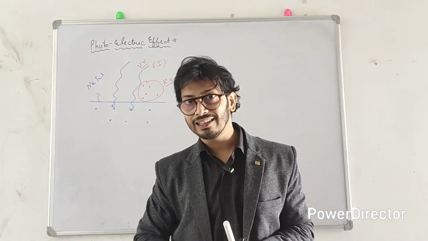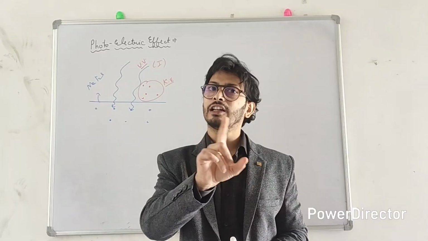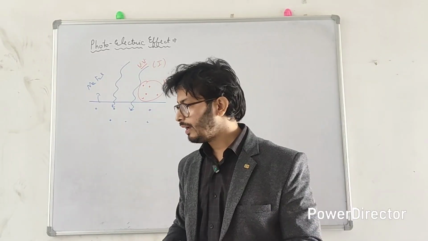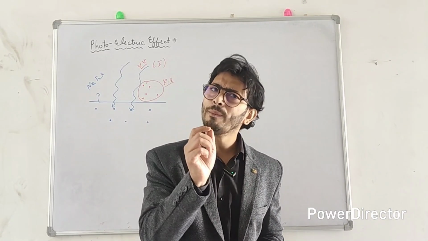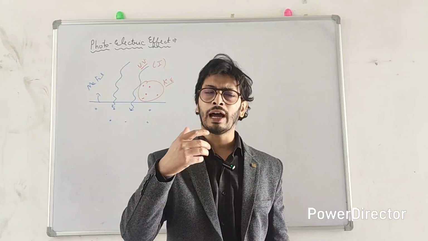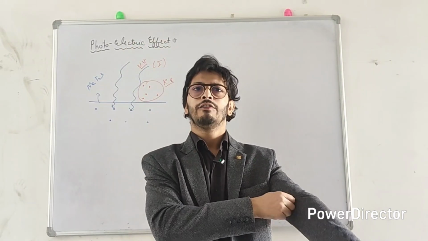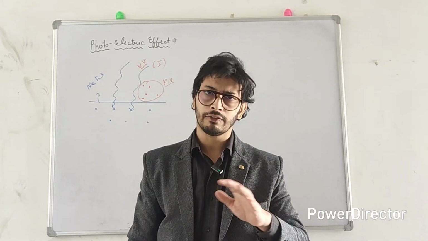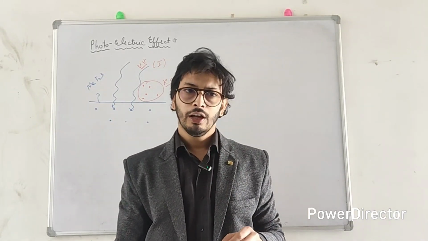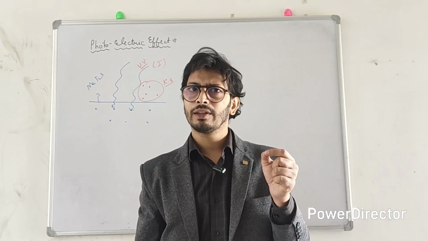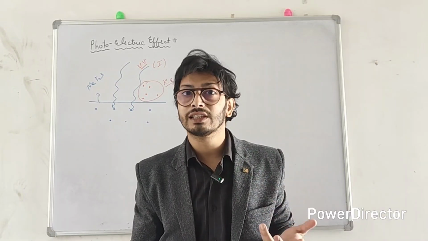Just to test this, first of all, you need to understand the difficulty in this testing. Why? Because electrons are so micro, or I shouldn't even say that they are particles, because a lot of discoveries have shown that electrons have a dual nature, but we will not get into this right now. Electrons are so tiny that it is practically impossible to measure their kinetic energy.